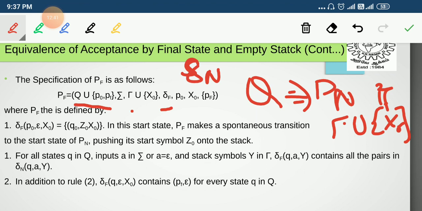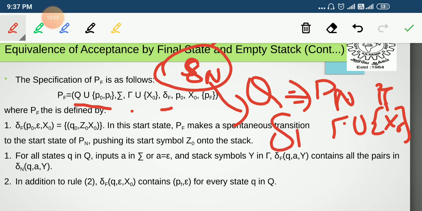Here the empty stack PDA is going to be converted into a final state PDA. In addition to this delta n transition function, we are going to introduce some other transitions, so on the whole it is going to be transformed into delta f.